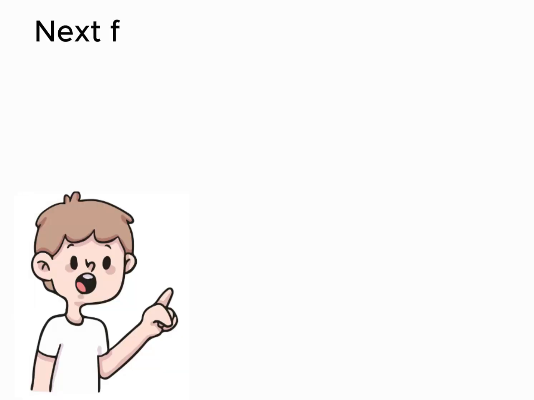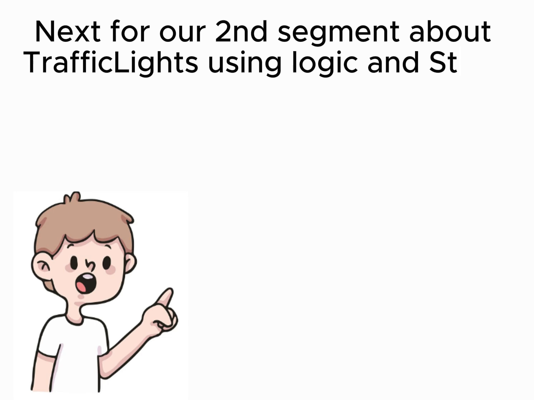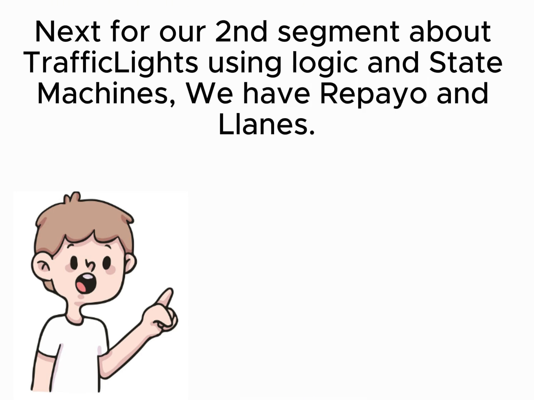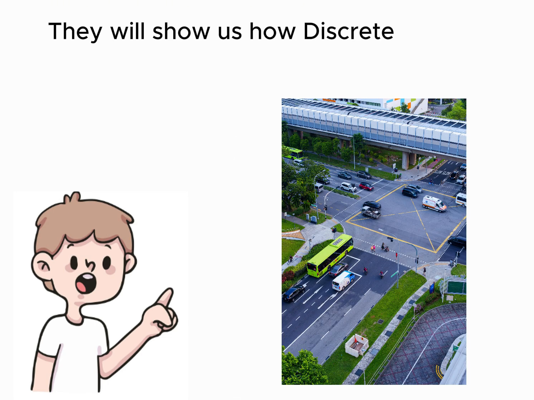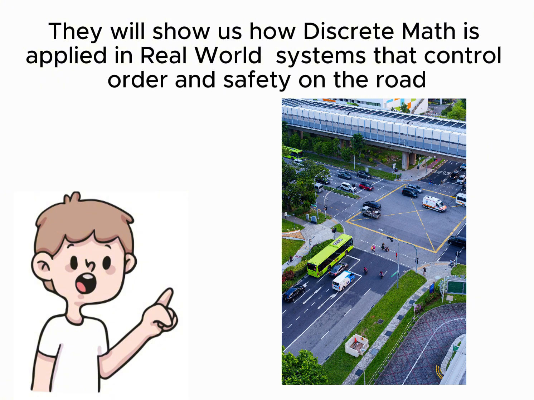Goodbye. Next, for our second segment about traffic lights using logic and state machines, we have Repayo and Ilianes. They will show us how discrete math is applied in real-world systems that control order and safety on the road.